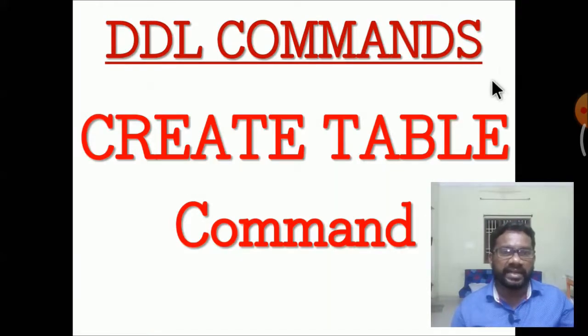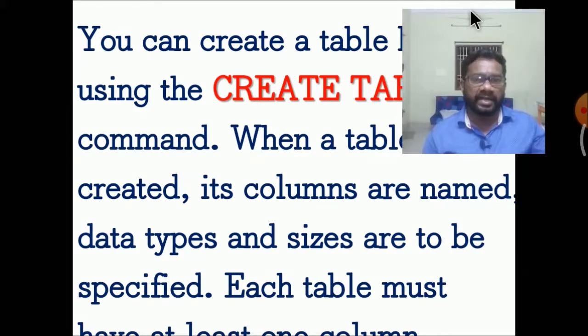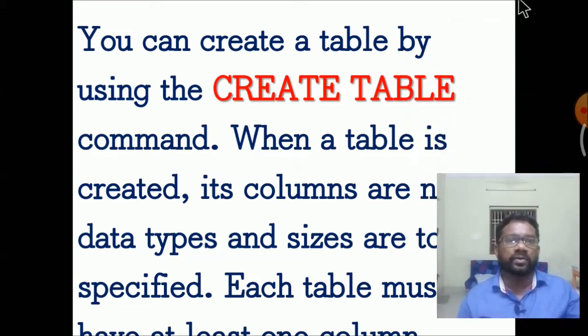DDL commands: creating a table with DDL commands. You can create a table by using the CREATE TABLE command. When the table is to be created, columns are named, and the data type and size are to be specified. Each table must have columns and rows.